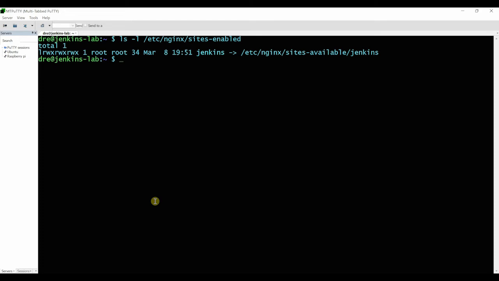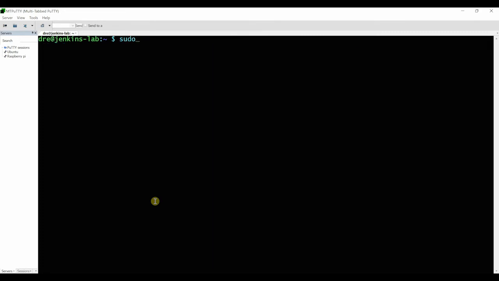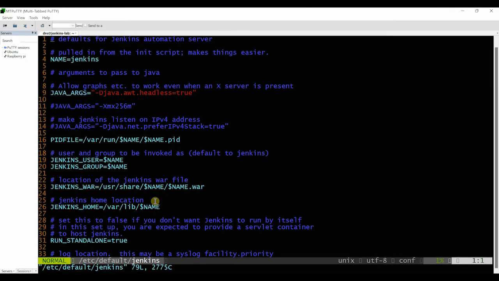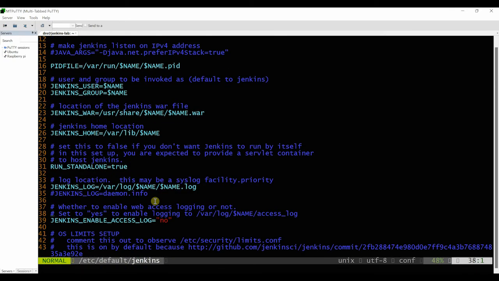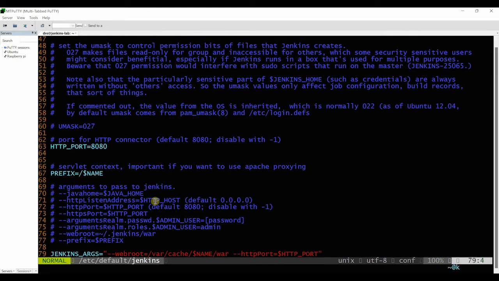Just one final thing for Jenkins right now is to make a change to it. This is the configuration for it. So it's sudo vim /etc/default/jenkins. If you scroll right to the bottom, there's Jenkins arguments, and what we want to do is append at the end.